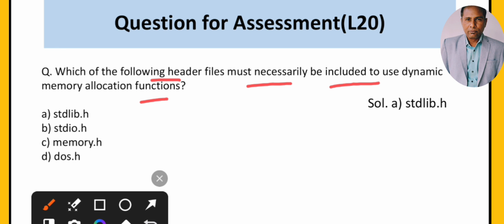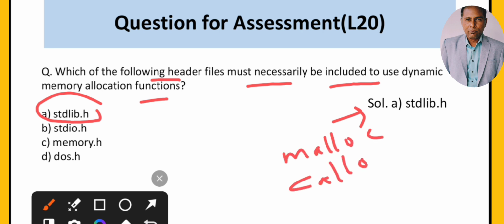So I think we have discussed that stdlib is the header file which we should include to use the dynamic memory allocation functions, that is malloc, calloc, realloc, and free. So if we want to use these functions, then we should include the header file stdlib.h.